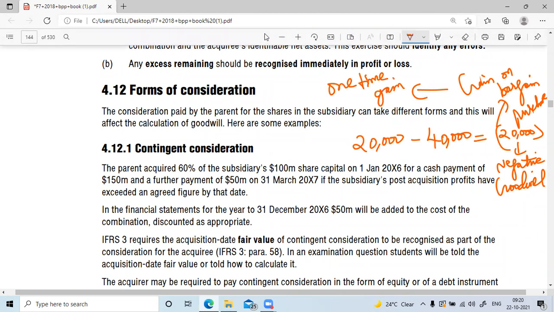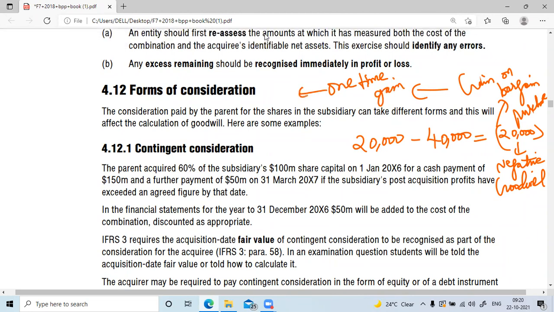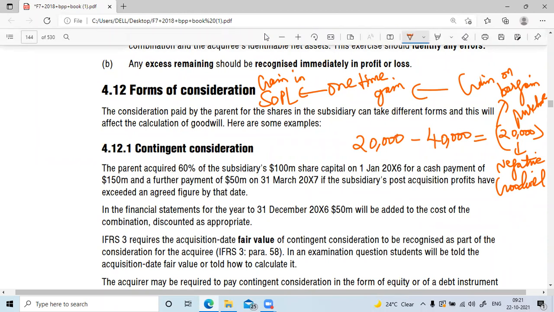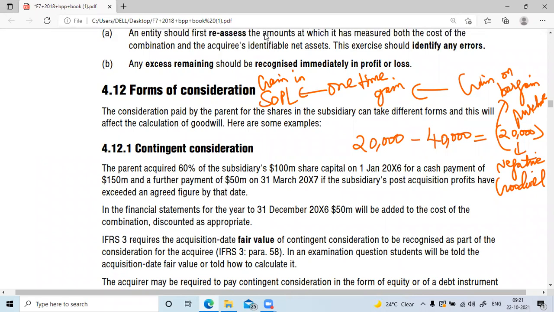This gain, being one-time for the parent company, should be shown as a gain in the statement of profit or loss. All of you make a note of this fast. It's a gain for the parent company, no? So they will show it as a gain in the profit or loss, in their books. That means the investor will show this as a gain in his books. Got it?